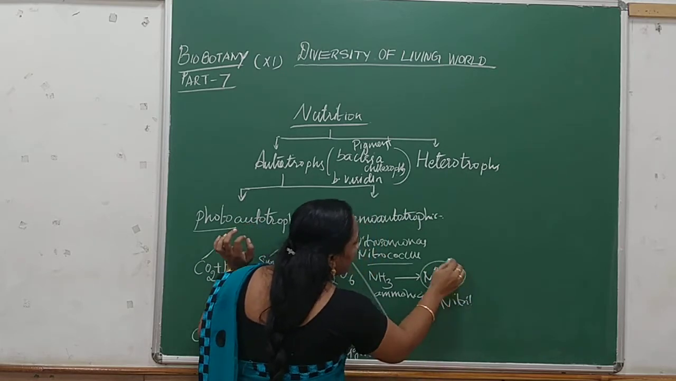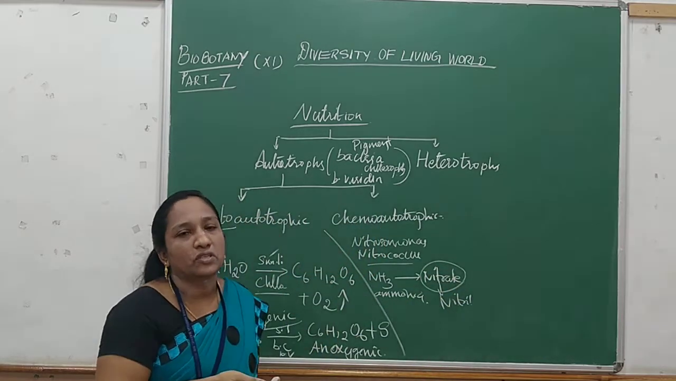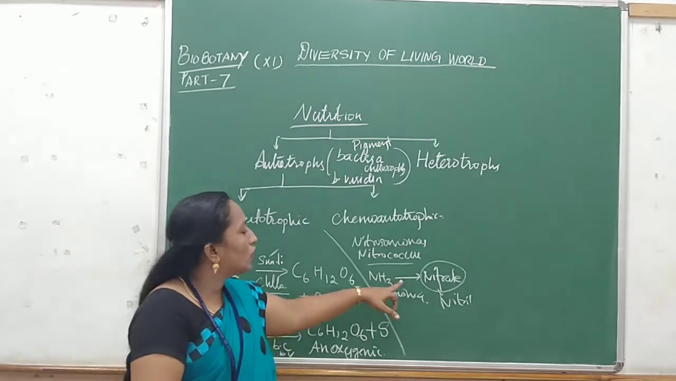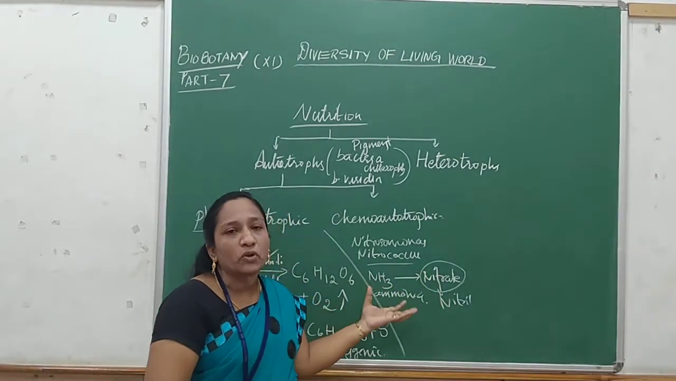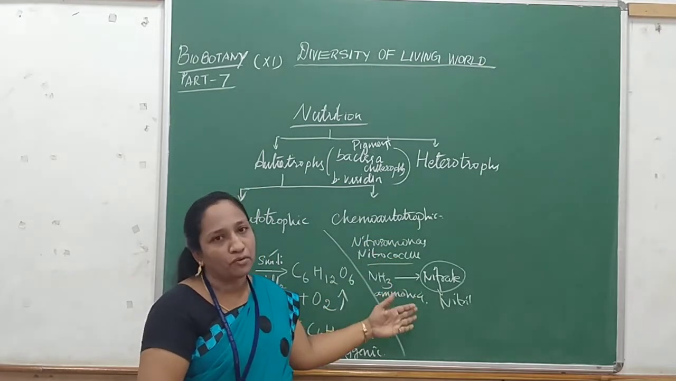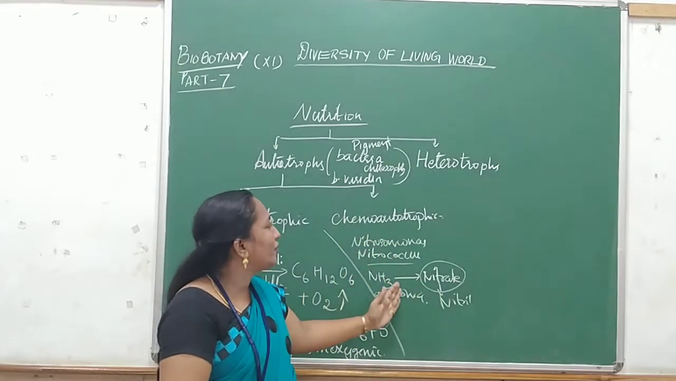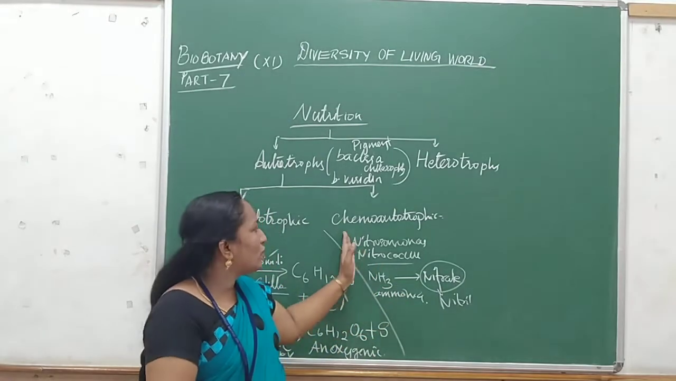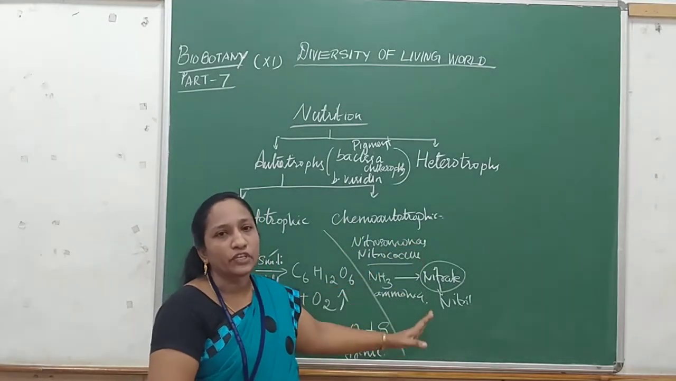So this nitrate is utilized by the plant for their photosynthesis, for their growth, and also by this conversion it produces some energy. That energy is utilized by the bacteria for their growth. So this kind of nutrition is called the chemoautotrophic mode of nutrition.